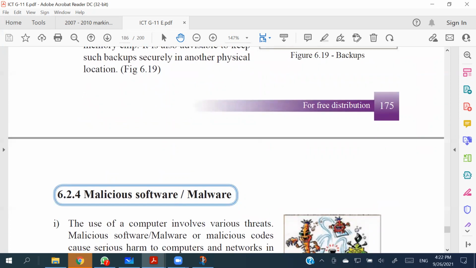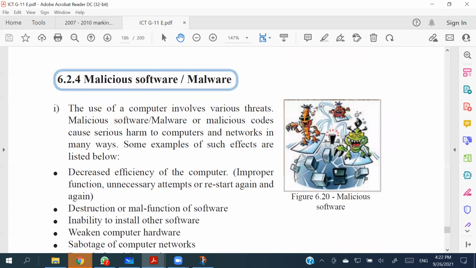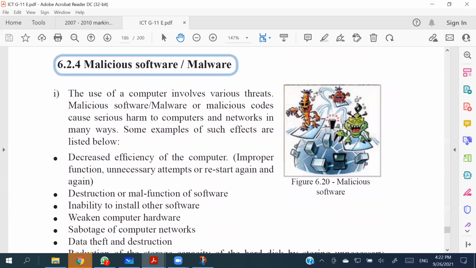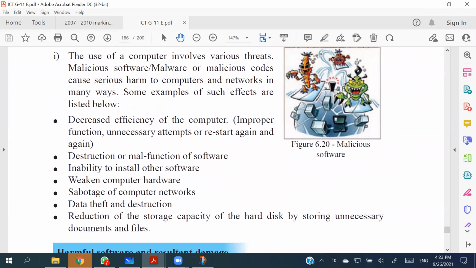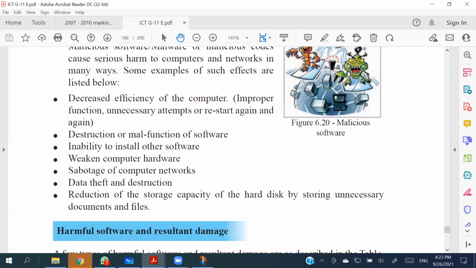Now, when it comes to malicious softwares or malwares, they are softwares which are created to harm the computer, right? That is why it is called malwares or malicious softwares. Malicious software will do harm to your computer in these manners. It can decrease the efficiency of the computer, like creating unnecessary processes and loading things into your RAM unnecessarily, or making files here and there all over your computer. So it will decrease the efficiency of the computer.